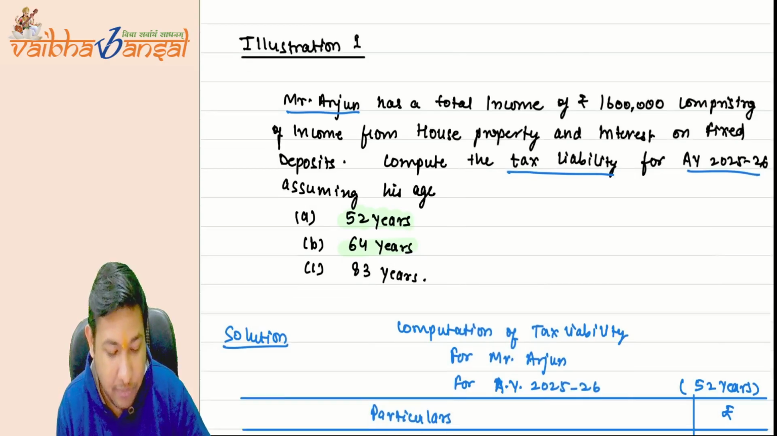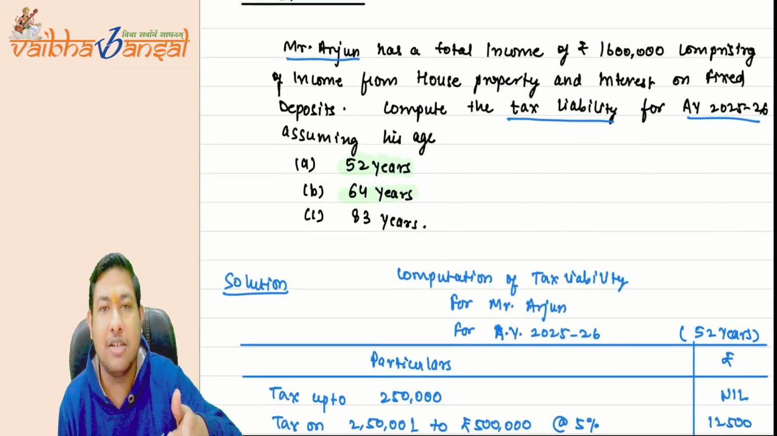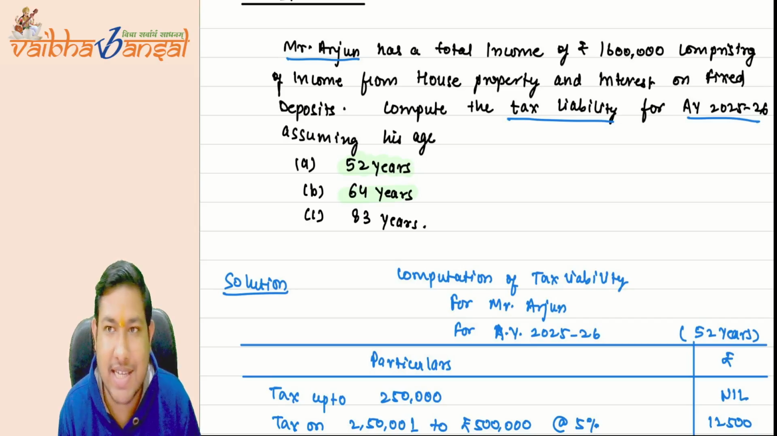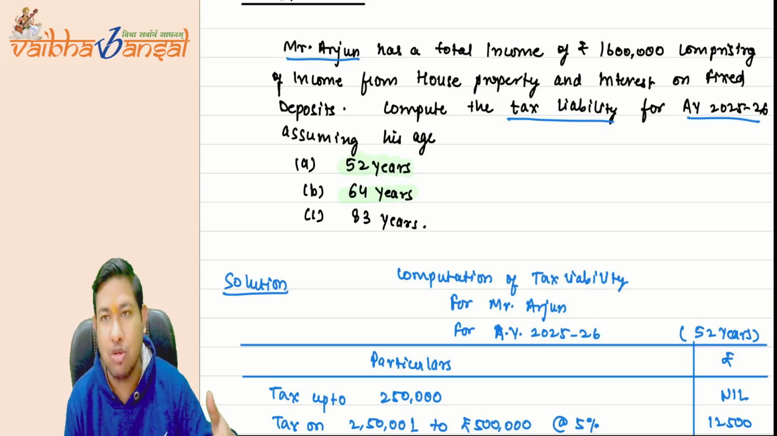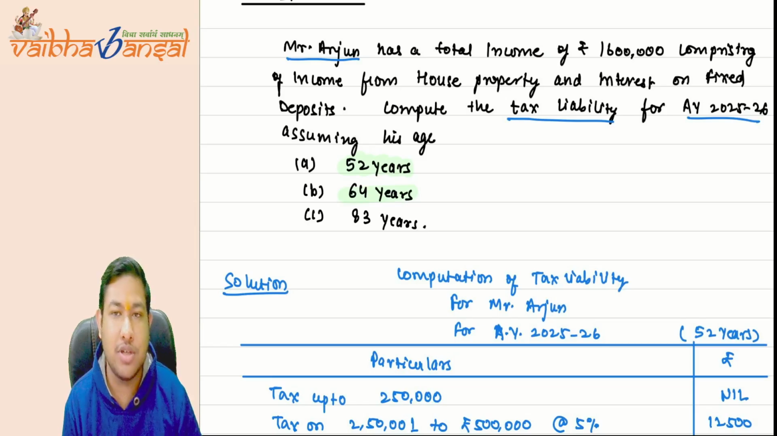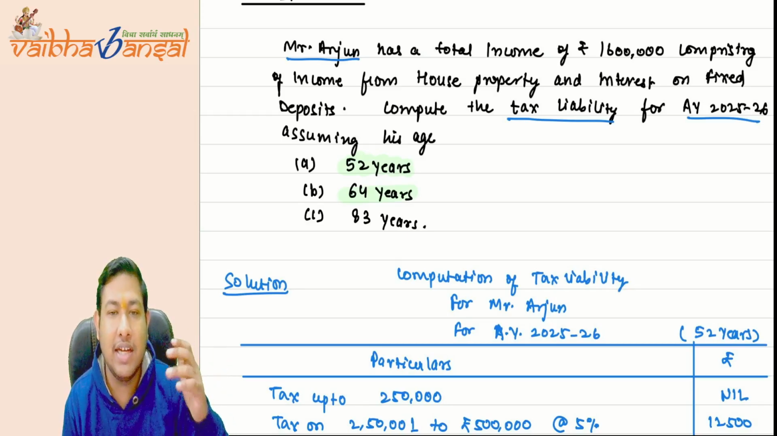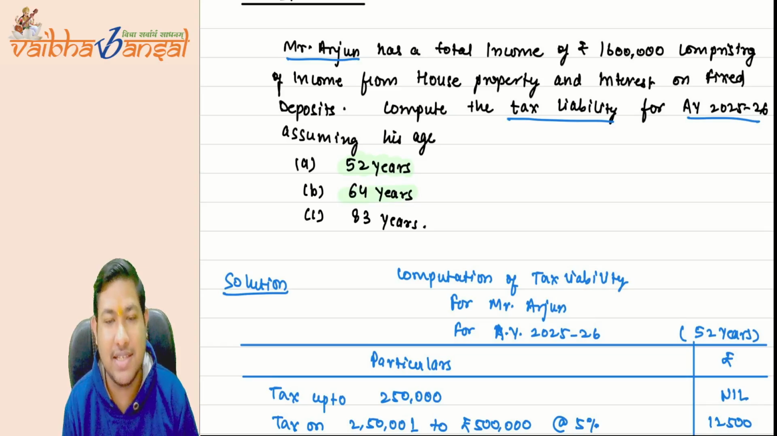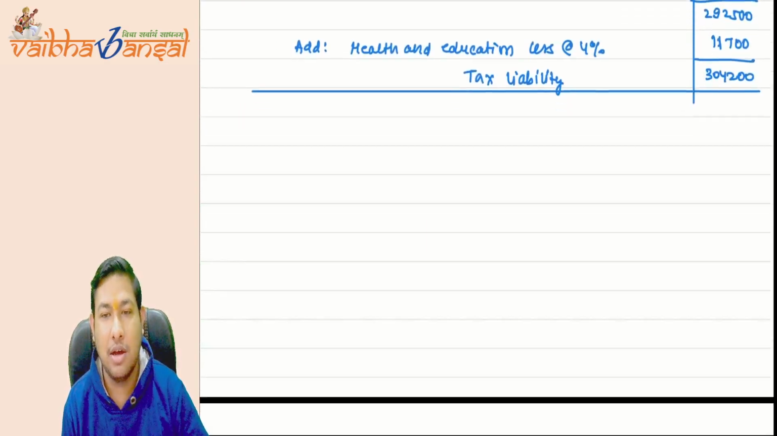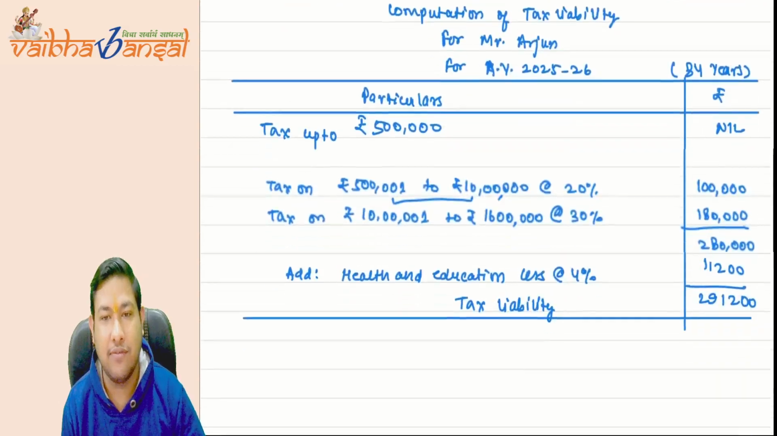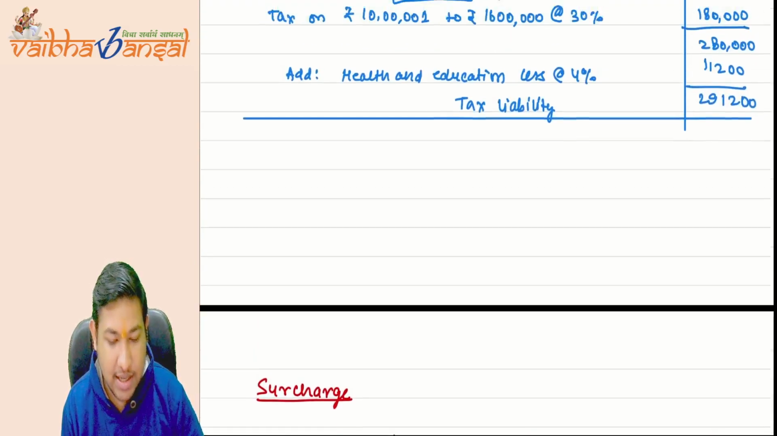Then we have solved some questions on the basis of this. Mr. Arjun has a total income of rupees 16 lakh, comprising income from house property and income from fixed deposits. Compute the tax liability for assessment year 25-26, assuming his age is 52, 64, and 83. We have covered all three slabs, so we have solved each and every point here itself. Okay, this one is clear.